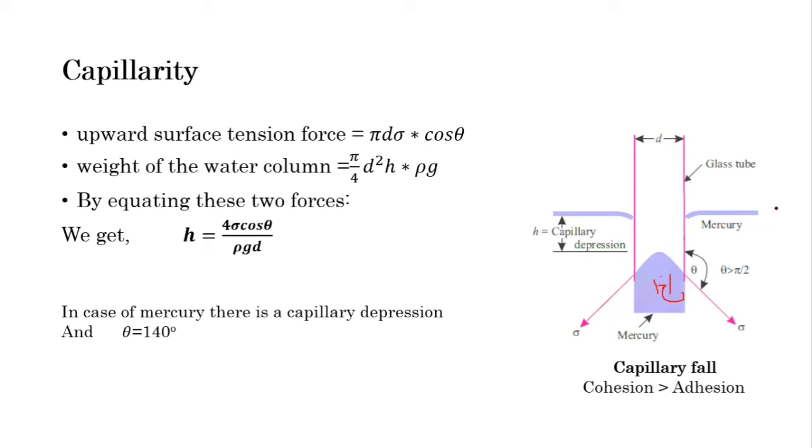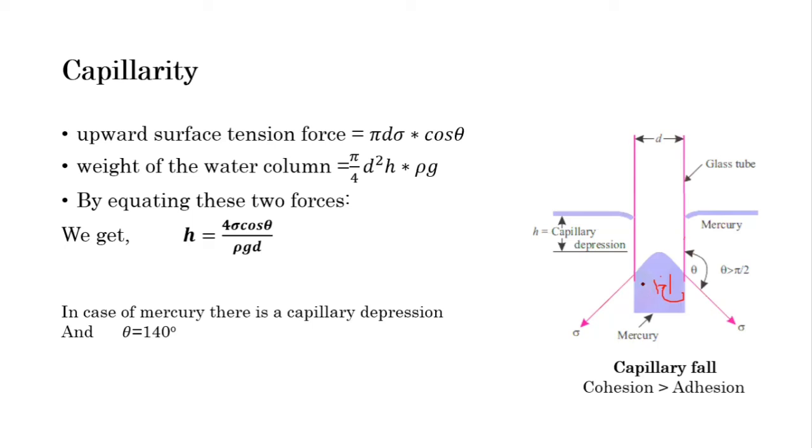So this is the free surface, this is a glass tube, and the diameter is d again here. We will consider the surface tension sigma making an angle theta with the vertical. What is the difference between the first case and the second case? In the previous case there was capillary rise, and here in the second case there is a capillary fall.